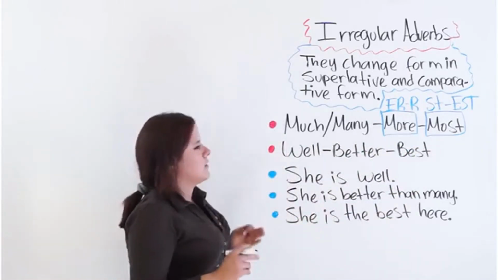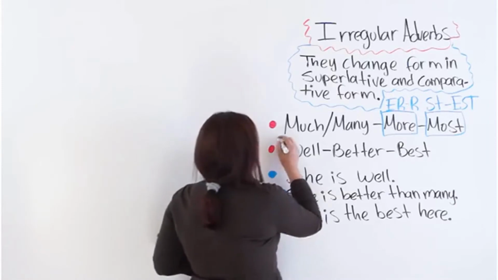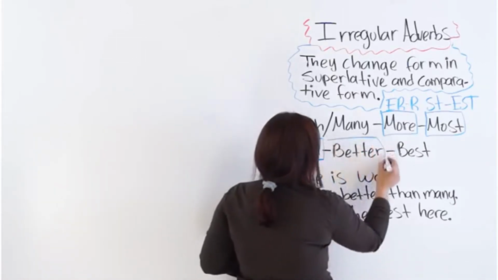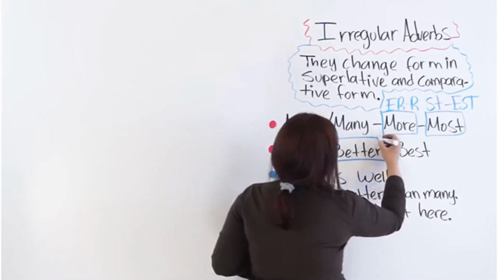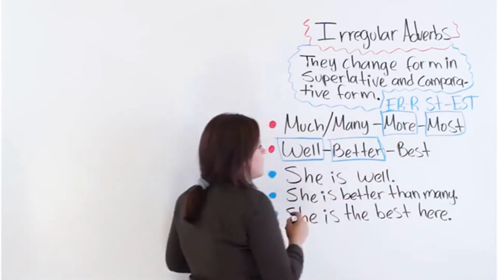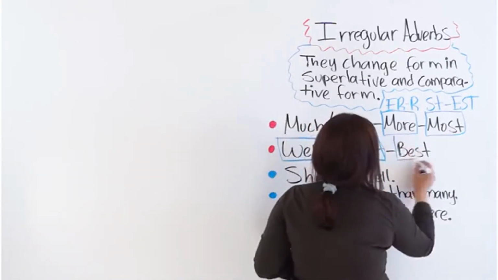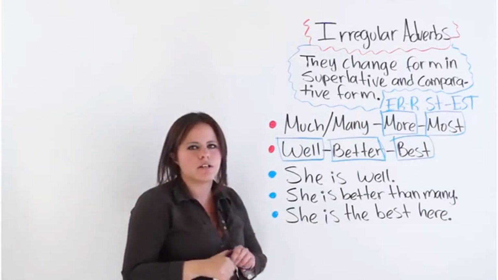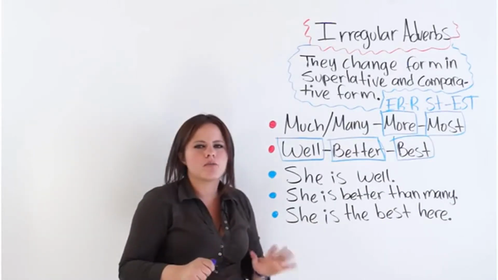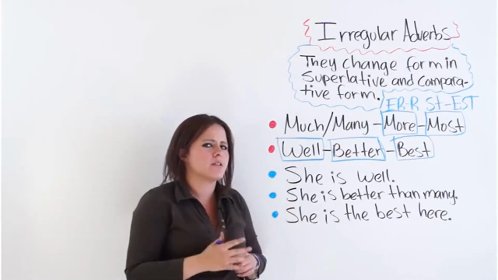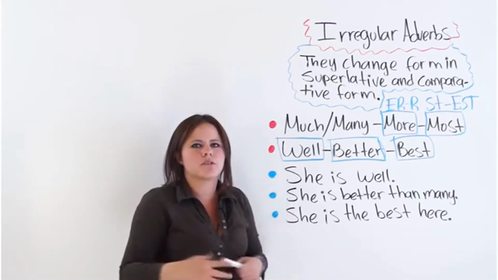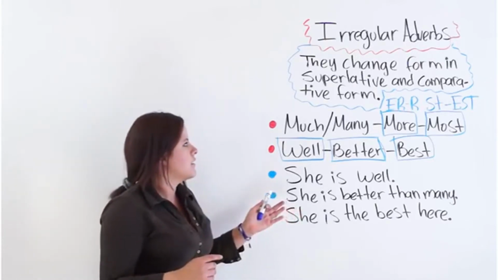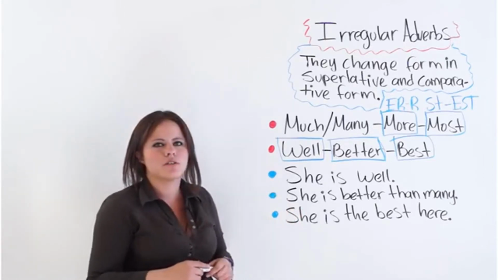The next one is well. It is a very, very common irregular adverb, well. And then we have the comparative. This one does end in er, better. And this one does end in st, but it is still an irregular adverb. So I recommend you to learn as many irregular adverbs in their comparative and superlative forms so that you avoid mistakes, for example, saying manier, mucher, all right?